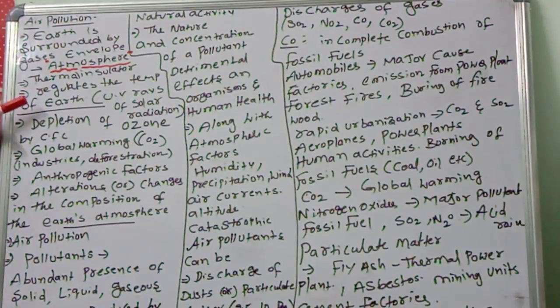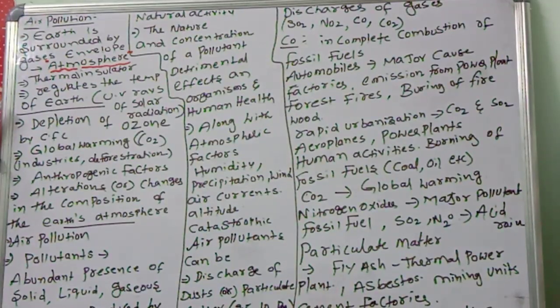The UV rays from solar radiation are absorbed by the atmosphere, which regulates the temperature of earth. If there is less, it will absorb more; if there is more, it will send back. The regulation of the temperature of earth is by the atmosphere.